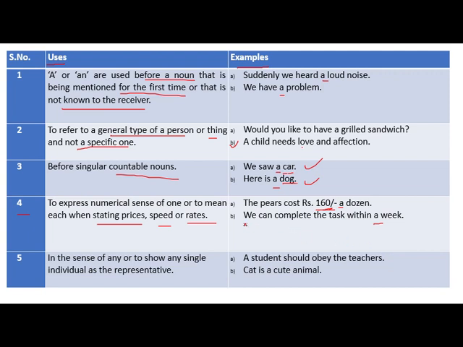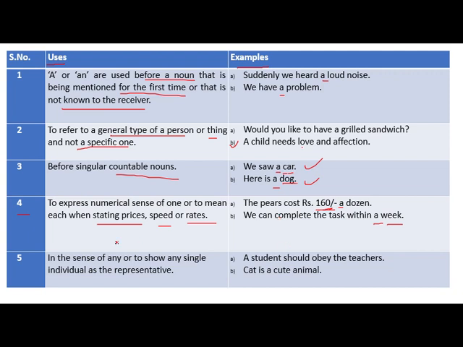We can complete the task within a week. Through the second sentence we come to know about speed, meaning how much time we want to complete the given task. The answer is a week, and therefore it represents speed.